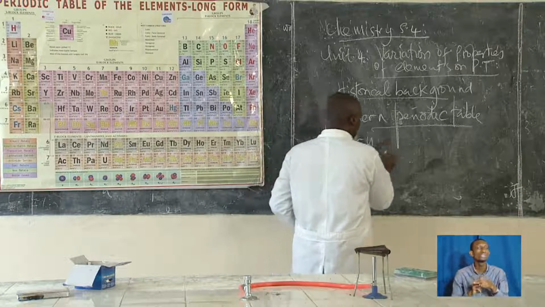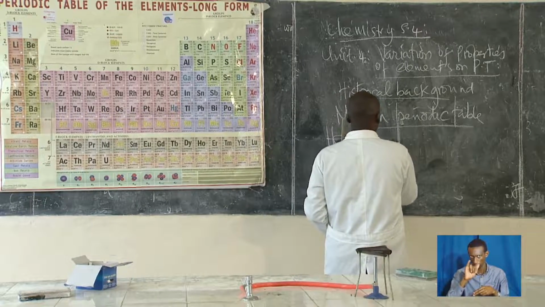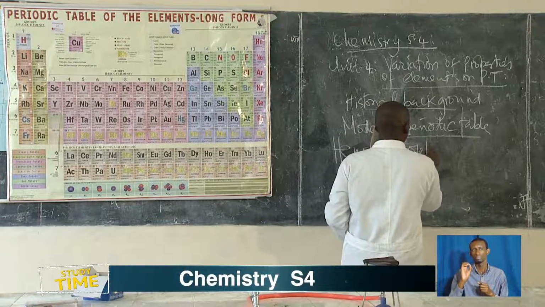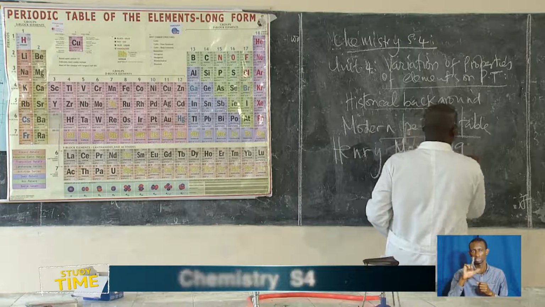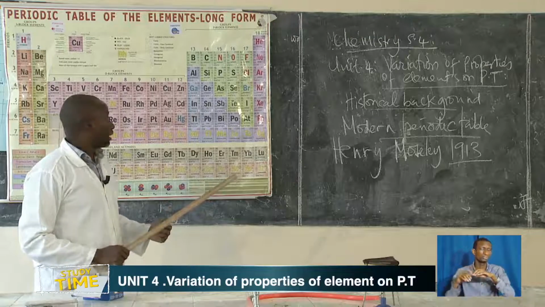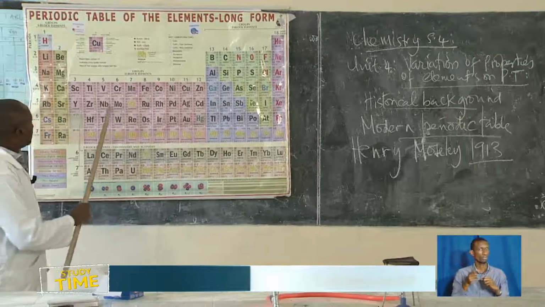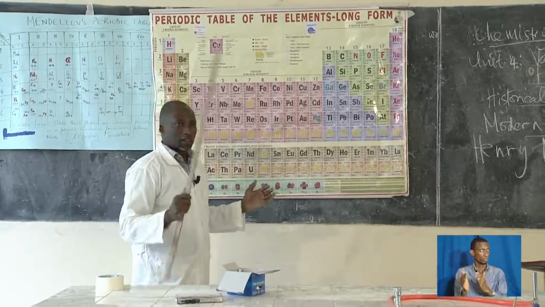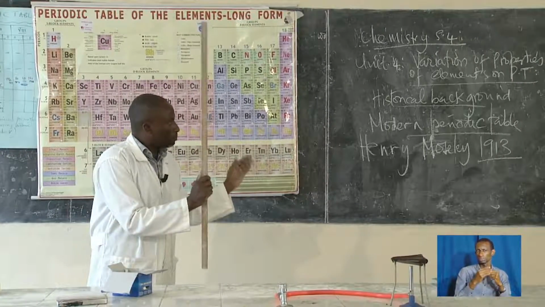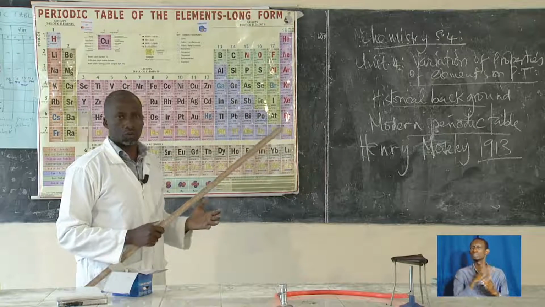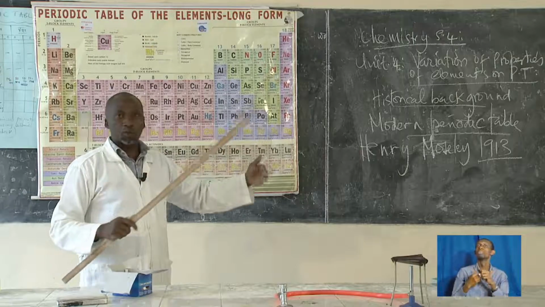this table that we look at now, was formulated by Henry Moseley in 1913, a British physicist who came up with the arrangement of these elements. By that time, in 1913, the knowledge of the atomic numbers, the protons and electrons, was known. And therefore, he was able to arrange these elements.